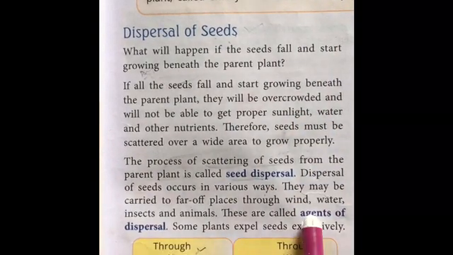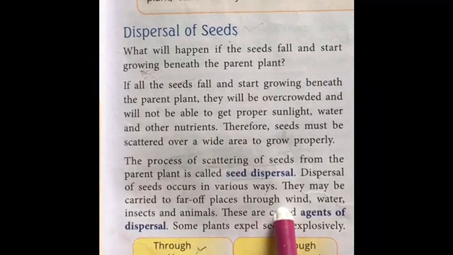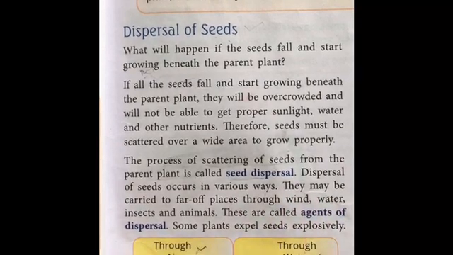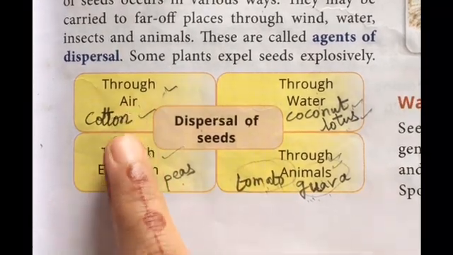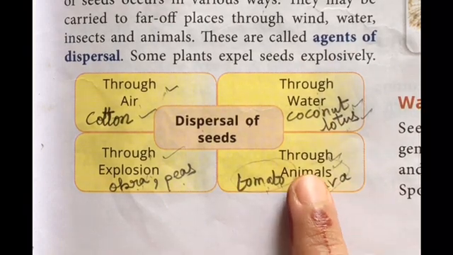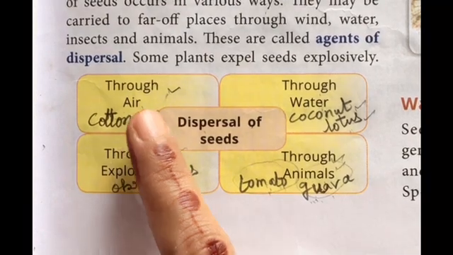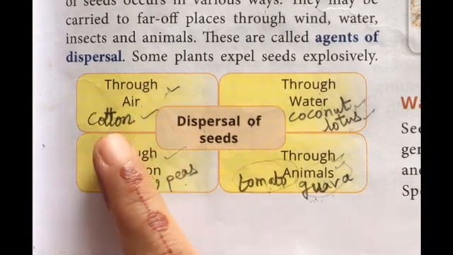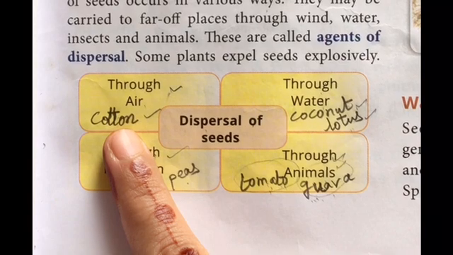Now there are many ways. They may be carried to faraway places through wind, water, insects or animals. These are the agents of dispersal. Dispersal of seeds can be by four means: by the air, by explosion, by water or by animals. Like if your seeds are very light, then they can be blown away by the air to faraway places, and whenever they get the right conditions, they will germinate at those places.